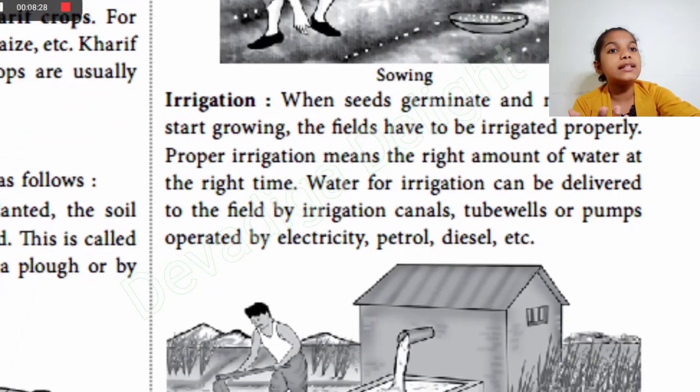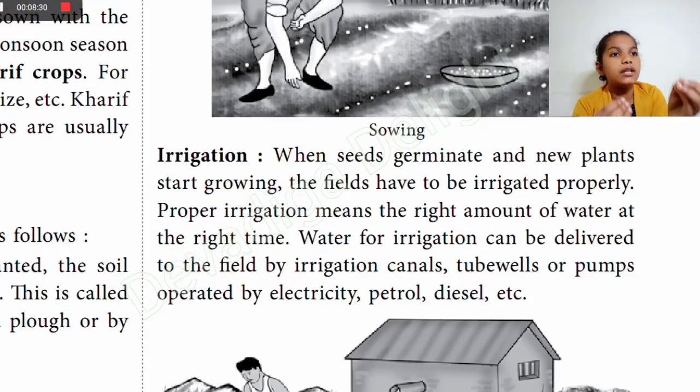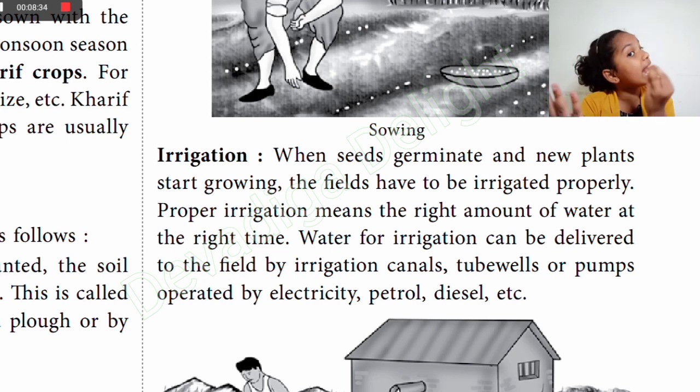And now next is irrigation. When seeds germinate and new plants start growing in the fields, they have to be irrigated properly. Proper irrigation means the right amount of water at the right time. Water for irrigation can be delivered to the field by irrigation canals, tube wells, pumps operated by electricity, petrol, diesel, etc.